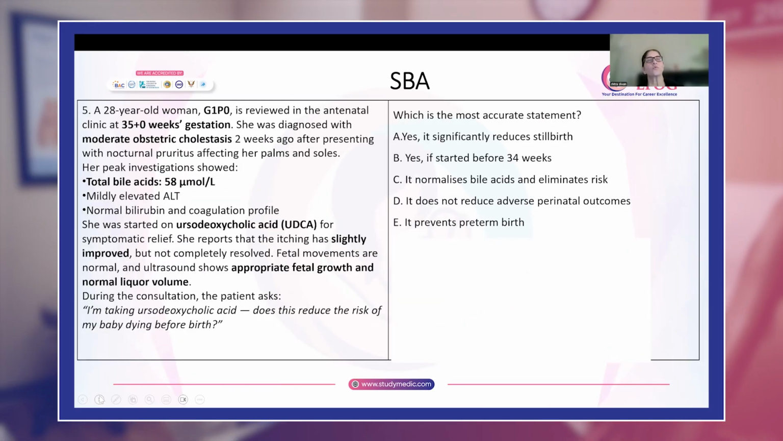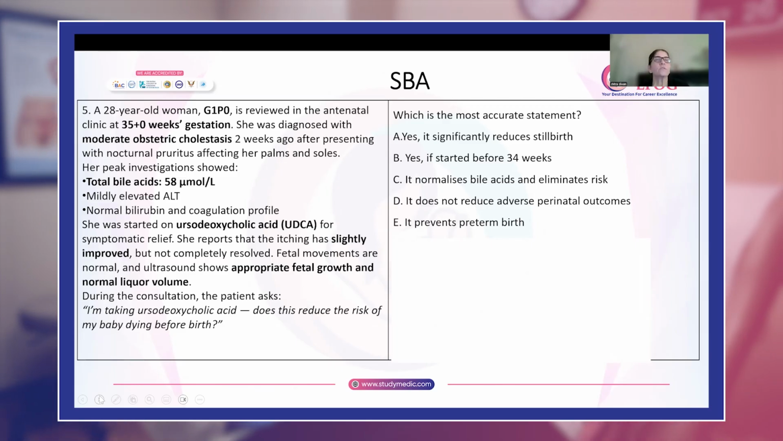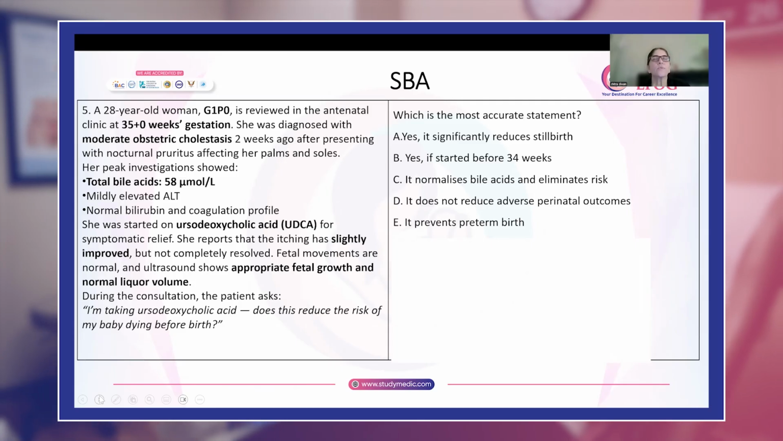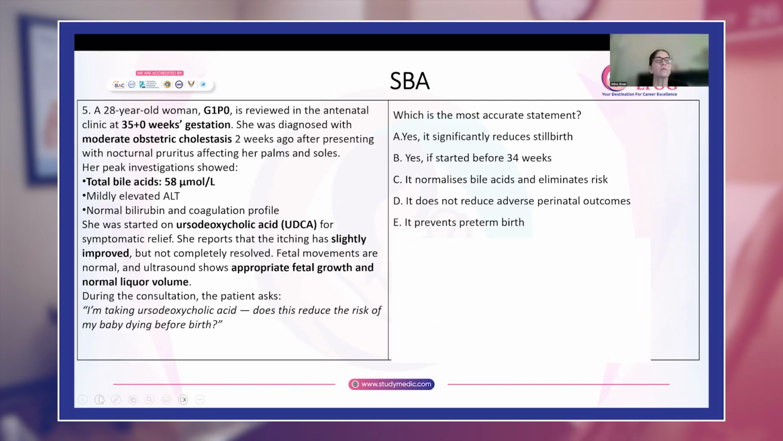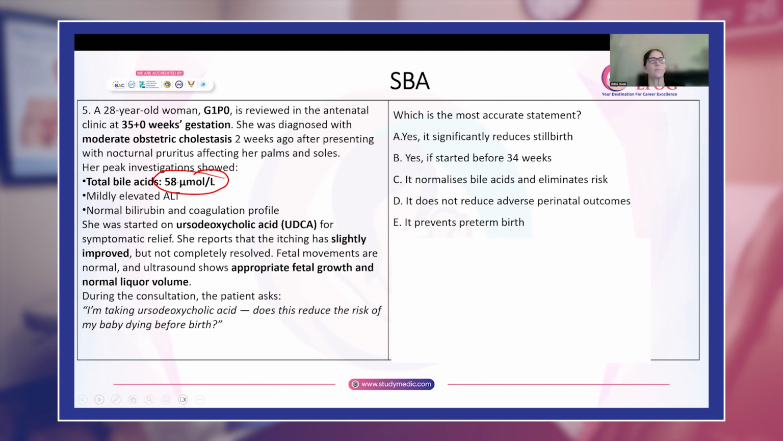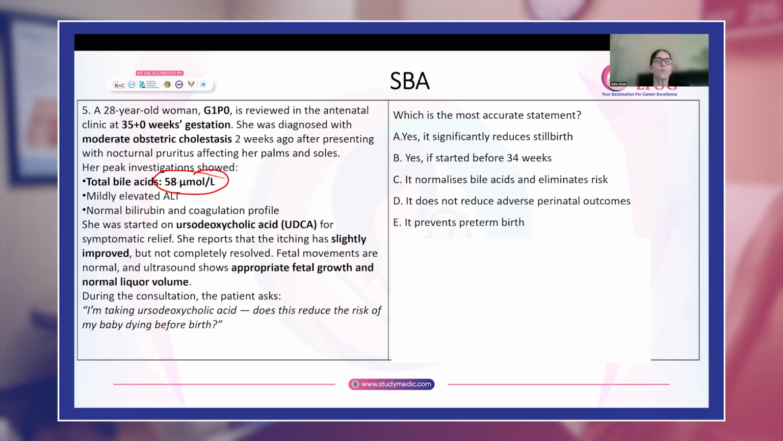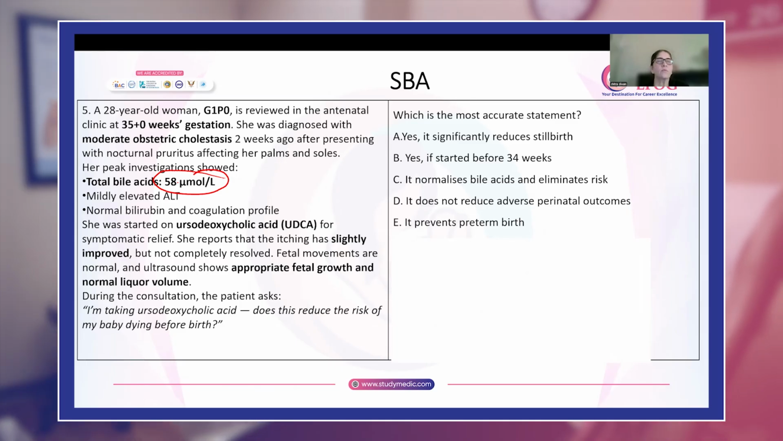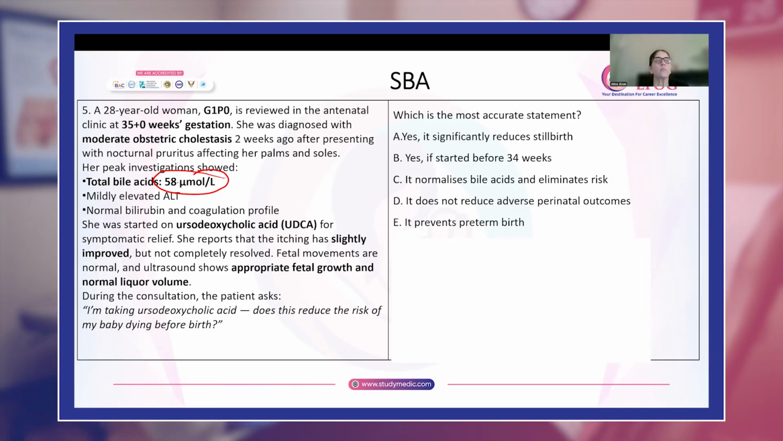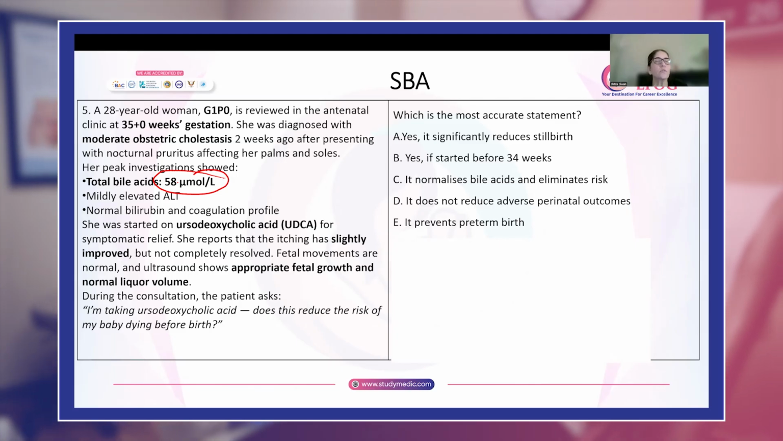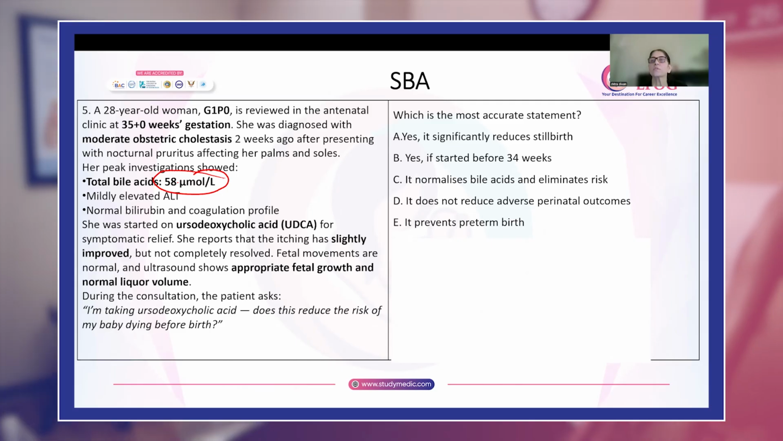Now, this 28-year-old woman at 35 weeks of gestation, again diagnosed with moderate obstetric cholestasis, is presenting with itching or pruritus, and her investigations show that peak bile acid is 58. Okay. She was given ursodeoxycholic acid. Itching has improved. Fetal movements are normal. And ultrasound shows appropriate fetal growth and normal findings. Now, what she wants to know is, I am taking ursodeoxycholic acid every day. Does this reduce the risk of my baby dying before birth? What is the most accurate statement?